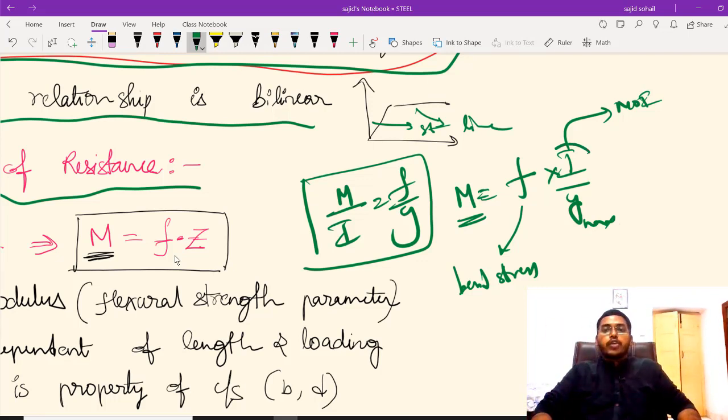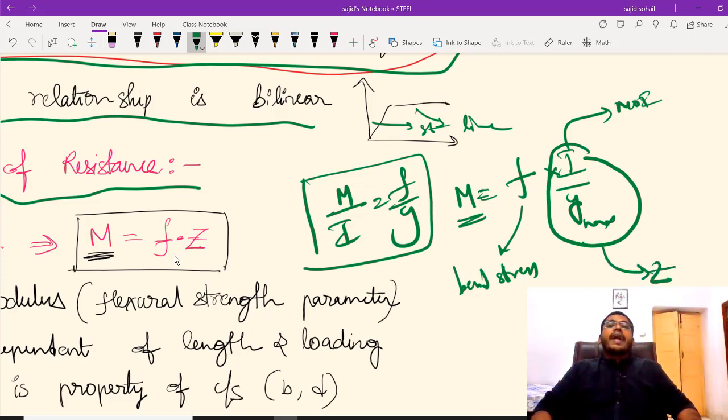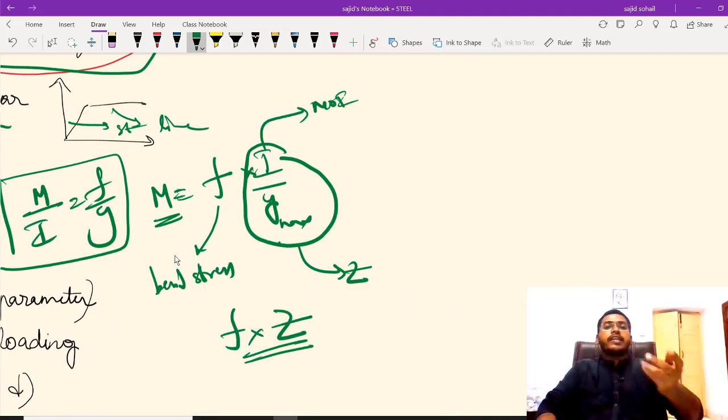So this term, whatever you have, I by Y, I can replace it with a letter Z and I call it section modulus. So I can write it as F into Z. So ये जो section modulus है क्या हो जाएगा? Let us see one example.